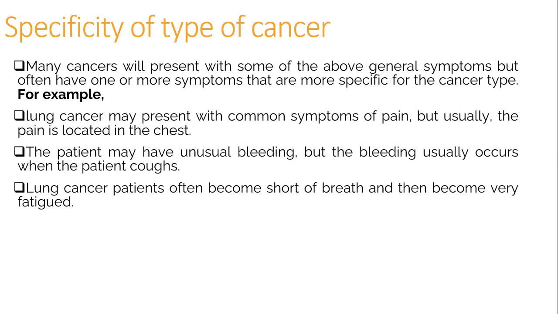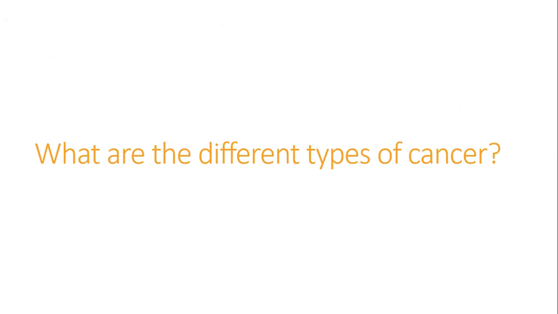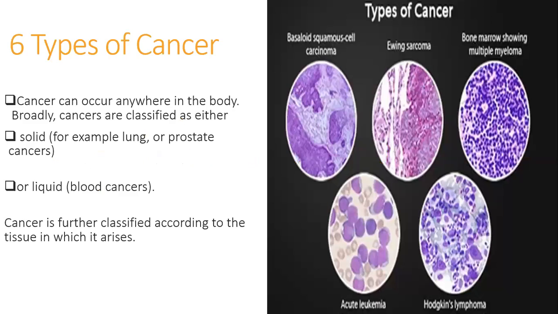Lung cancer patients often become short of breath and then become very fatigued. What are the different types of cancers? There are 6 types of cancers. Cancers can occur anywhere in the body. Broadly, cancers are classified as either solid, which includes lung or prostate cancer, or liquid blood cancers, and cancer is further classified according to the tissue in which it arises.